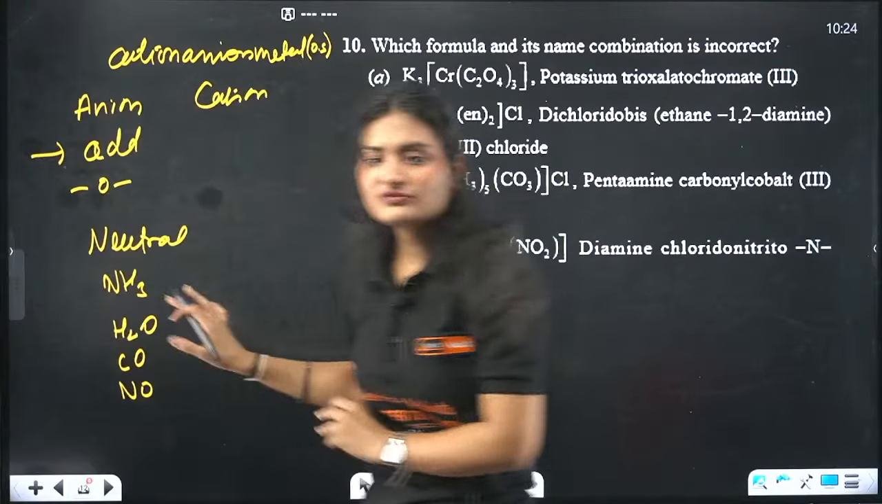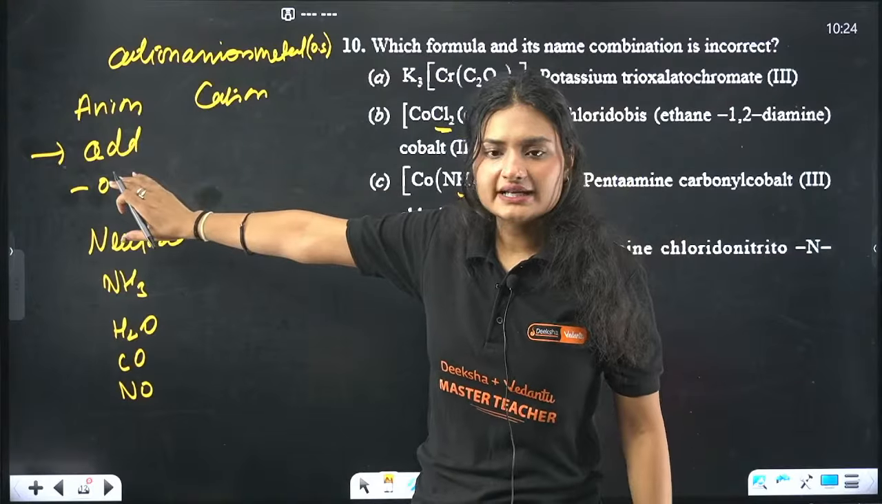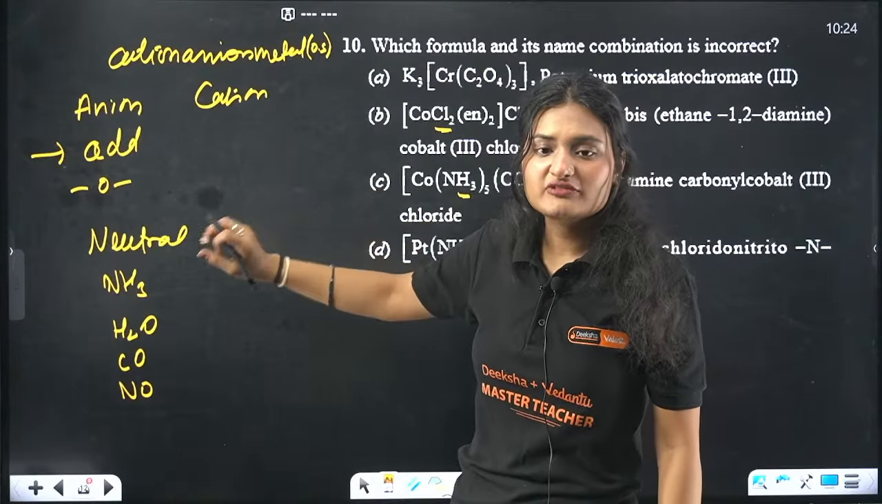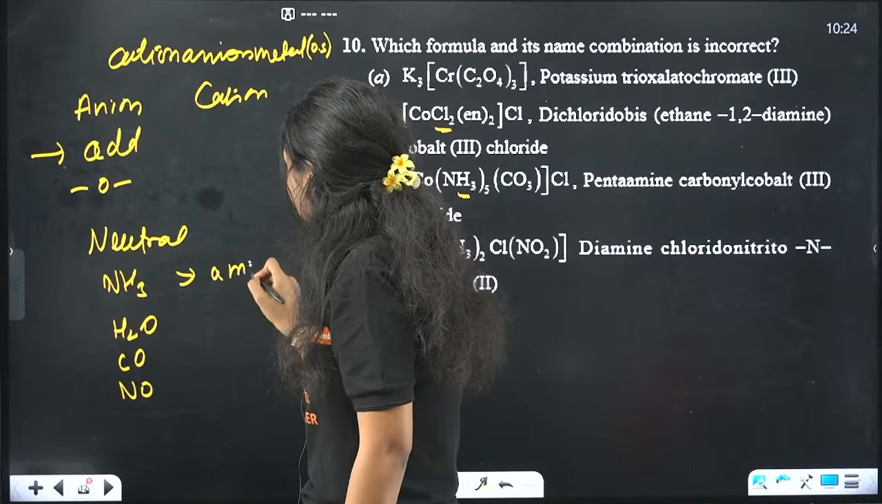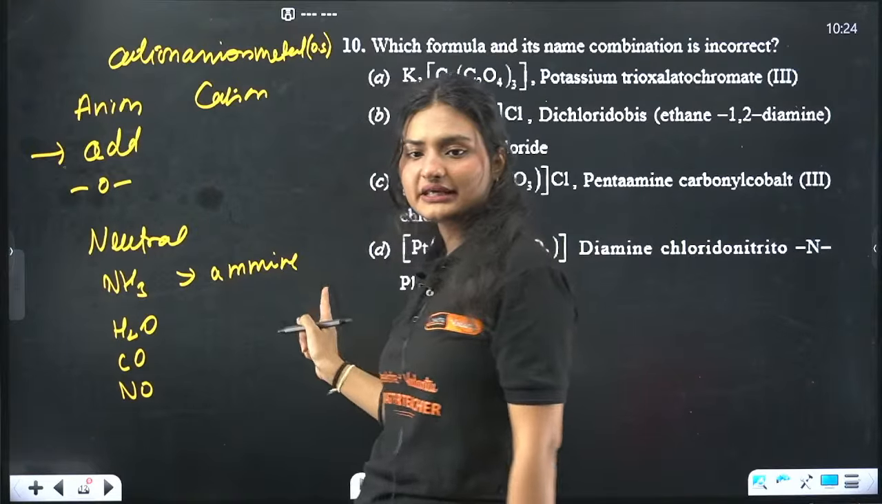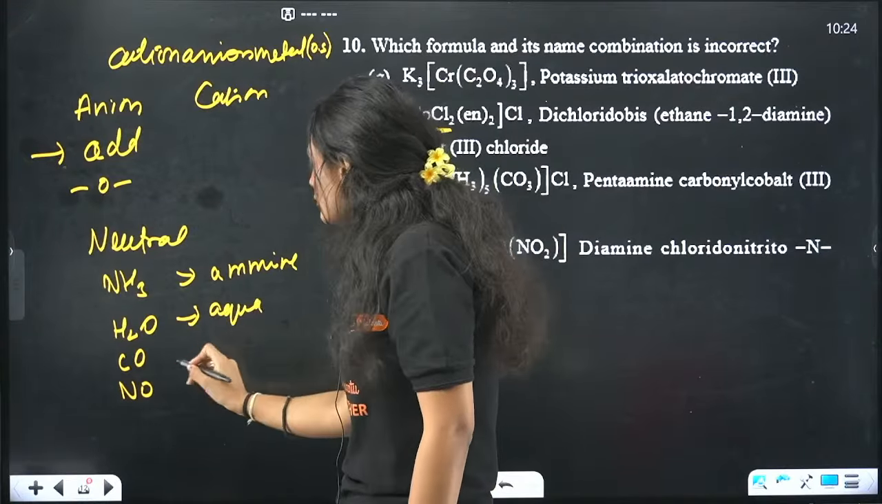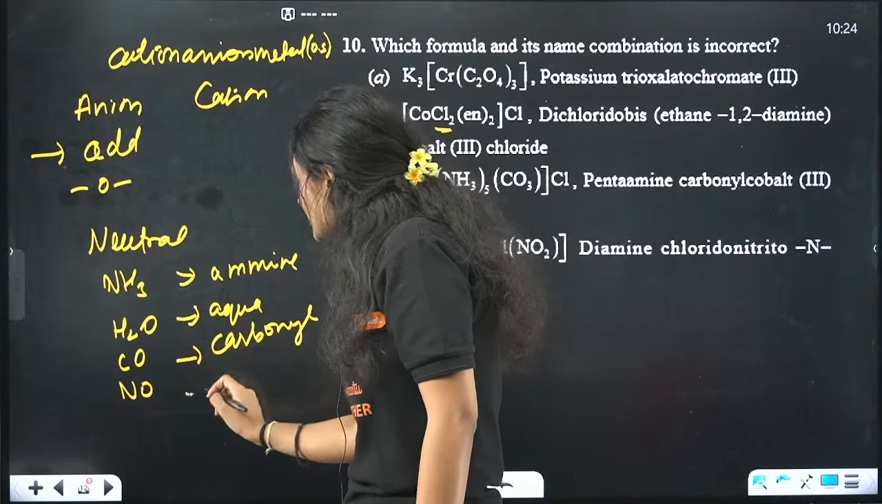So what is the name of them? Only their names are different. In case of anion, you just add an O at the end. In case of cation, write their normal name. When you have a neutral ligand, you write like this. NH3 becomes ammine, double M-I-N-E. H2O becomes aqua. CO becomes carbonyl. And NO becomes nitrosyl.